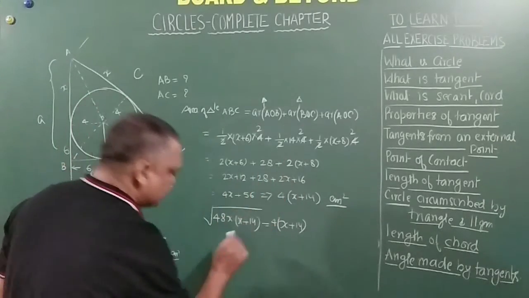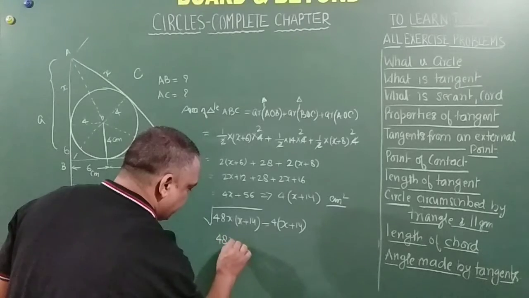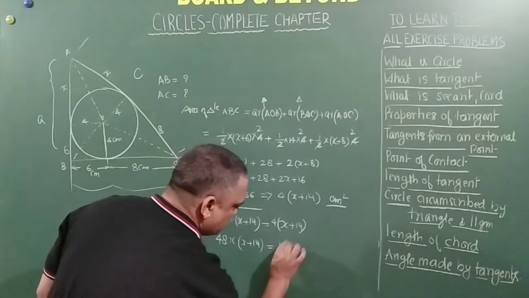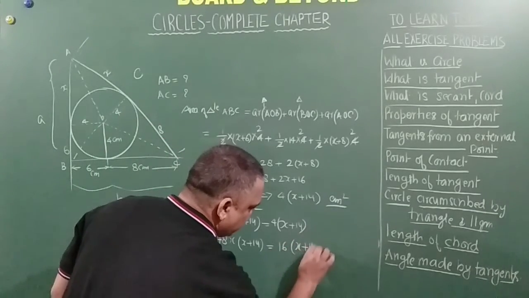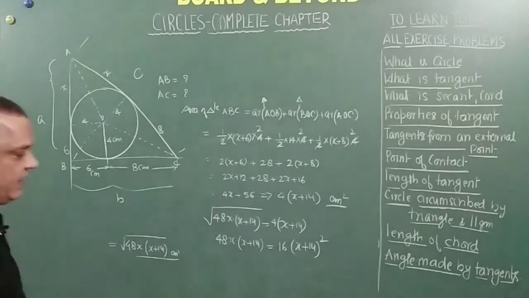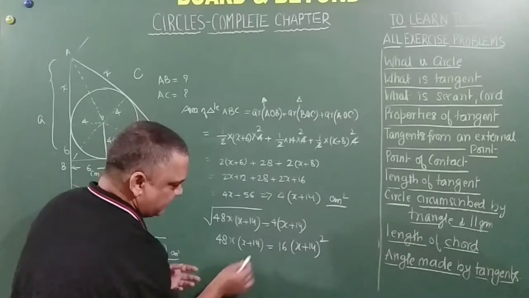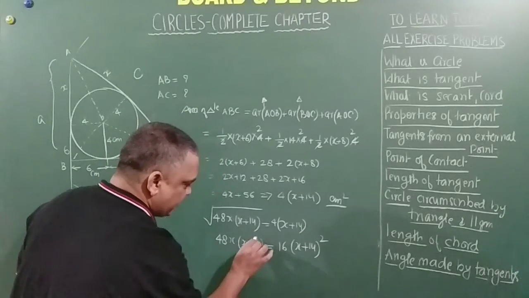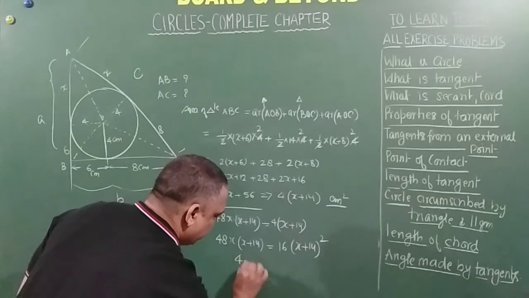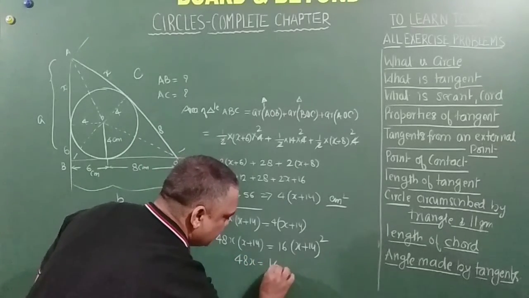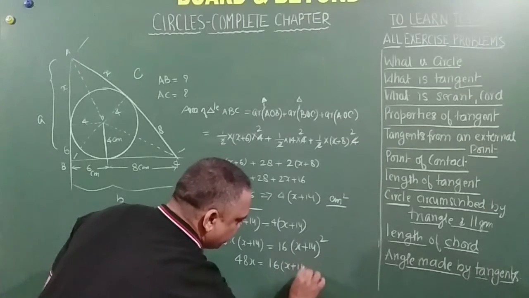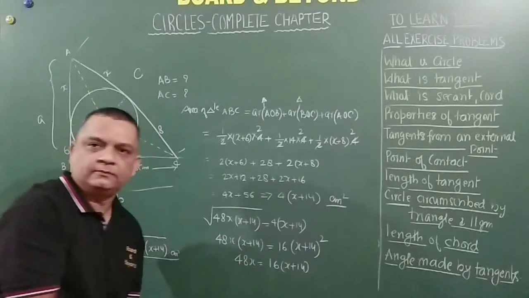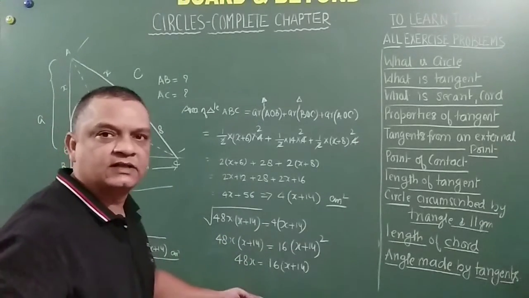So now squaring on both the sides, 48x into (x plus 14) is equal to 16 into (x plus 14) whole square. So now I can basically see this is power 1 and this is power 2. If I take it this side, this will divide. So next step I will write 48x is equal to 16 into (x plus 14). You got it? Basically I just divided it. So this has got covered.